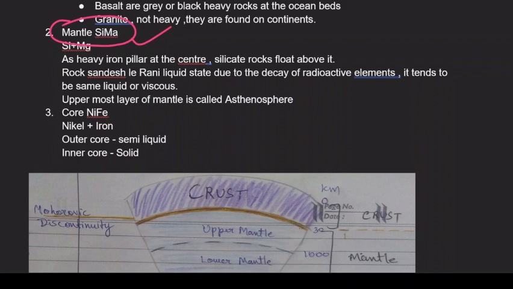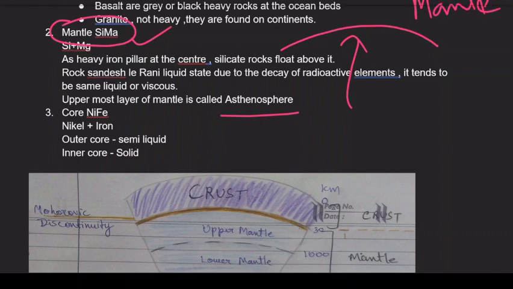Now, these rocks, when we are talking about, they have the same capacity, but they are a bit lighter. And the uppermost layer of this mantle is called as asthenosphere. So, what is this uppermost layer? The uppermost layer is actually called as the asthenosphere, the uppermost layer of the mantle I am talking. So, let's see how the internal structure of this earth looks like.